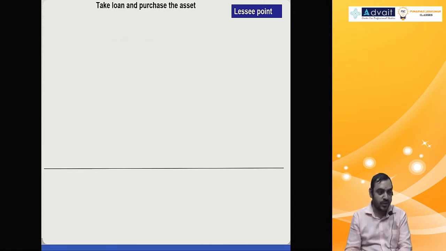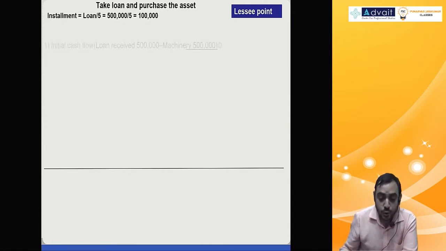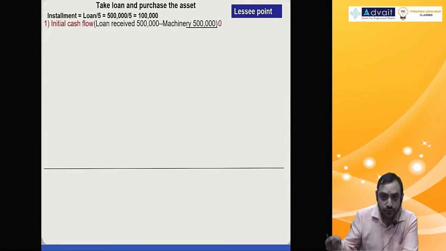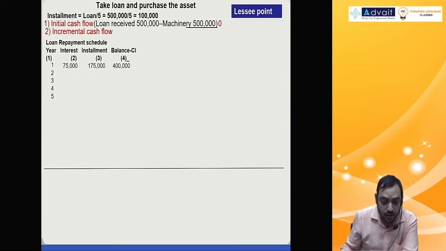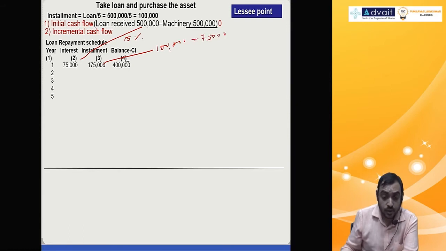I've given the screenshot in the solution. Just understand. So loan installment 1 lakh. Initial cash flow 5 lakh you get, 5 lakh you pay 0. Every year, interest at 15% on 5 lakh is 75,000. So installment is 1 lakh principal plus 75,000 interest, so 1 lakh 75,000. Next year, on what amount do you get the balance?